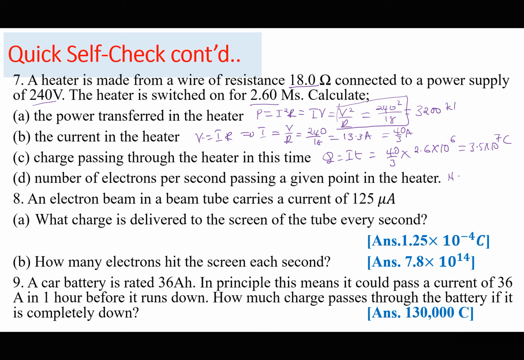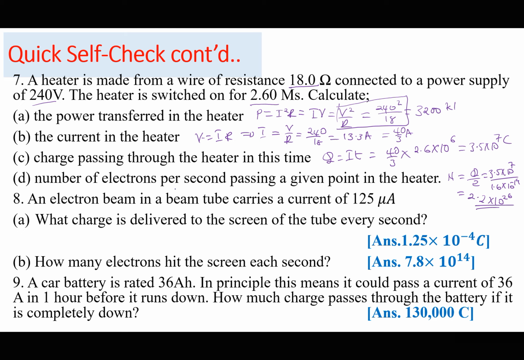Then the number of electrons per second passing a given point in the heater. So number of electrons is equal to the charge divided by E, because remember charge is the number of electrons times E. So I can just divide 3.5 times 10 to the power of 7 by the charge of an electron, which is 1.6 times 10 to the power of minus 19. So this is approximately 2.2 times 10 to the power of 26 electrons per second.